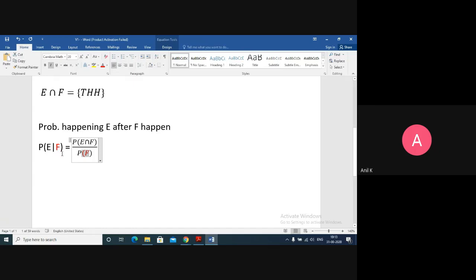For example, if I give you P of F given E, that is, after E happens F happens, then it will be P of E intersection F upon P of E. So depending on which term we take here, the same term appears in the denominator. So this is the formula for the conditional probability of an event. Let us take a few examples to understand this one.